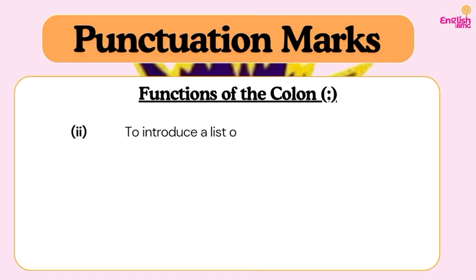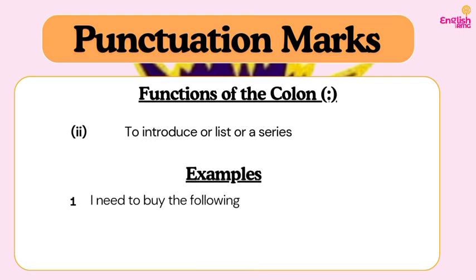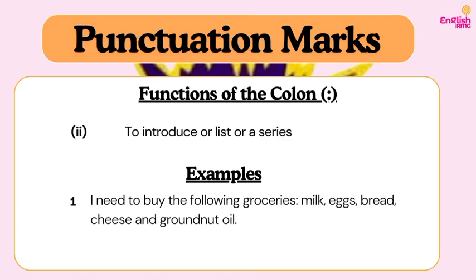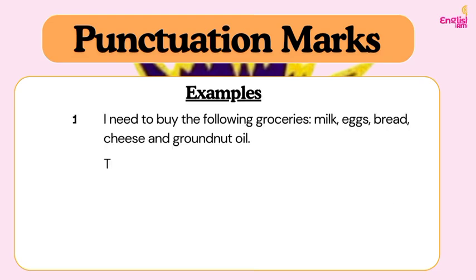So function number 2 for the colon, we use it to introduce a list or a series. This is also a common function of the colon. I don't know how often you use it. But when you want to introduce a series, you can use the colon. So let's look at a few examples. I need to buy the following groceries: milk, eggs, bread, cheese, and groundnut oil. So it's still an explanation, but here it is a series or a list of whatever I have said. Do you understand? So groceries include milk, eggs, bread, cheese, and groundnut oil.